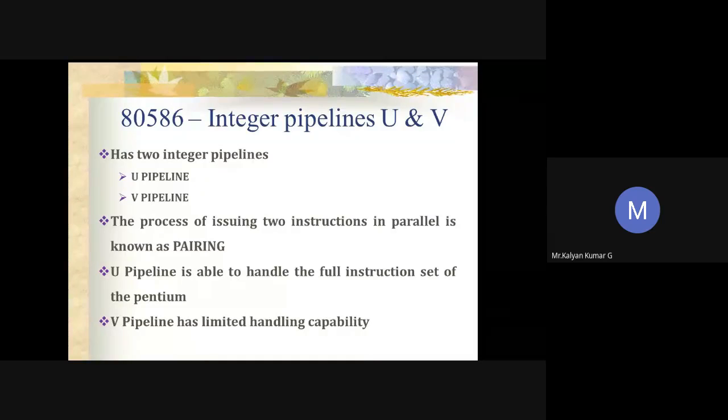For example, simple integer instructions such as load and store, and simple floating point instructions like exchange instructions, use the U pipeline. The U pipeline can execute any legitimate Pentium instruction.